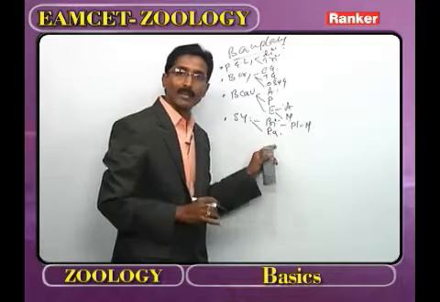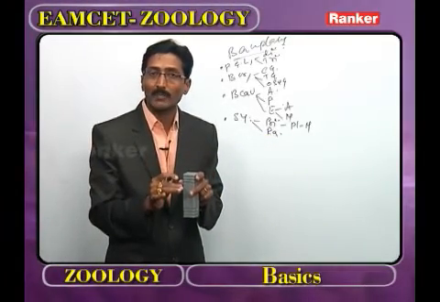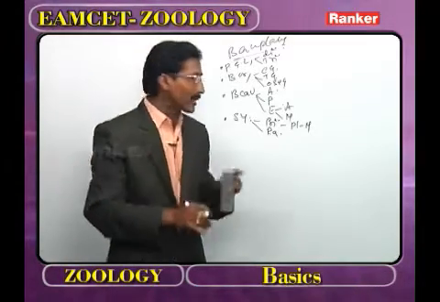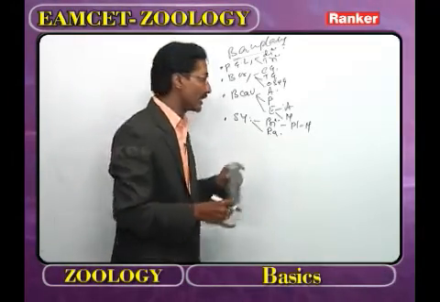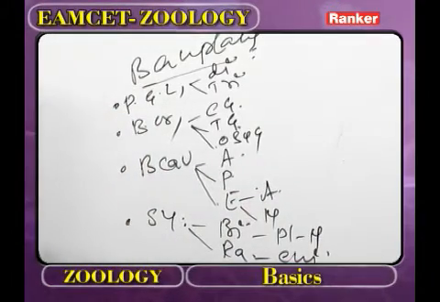Now, what is meant by radial symmetry? In radial symmetry, we get the antimeres through many division planes, that we call radial symmetry. What is the best example for the radial symmetry? That we call Cnidaria.